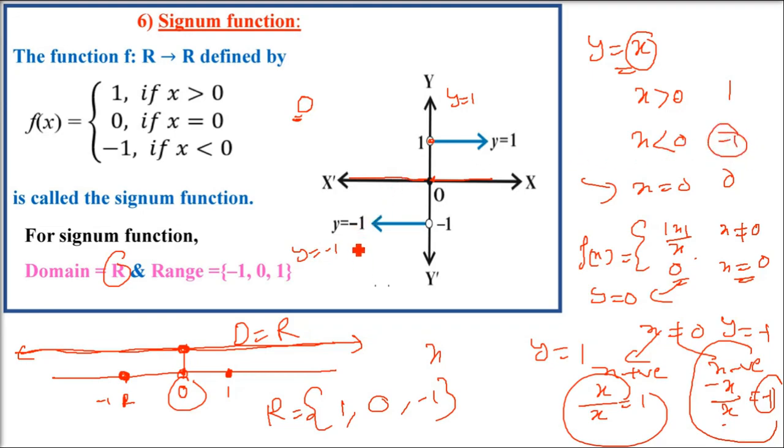So there are 2 lines. y equals 1 is parallel to the x-axis, but not going beyond y equals 0. Here y equals minus 1 is a line parallel to the x-axis, but it will always be in the third quadrant. The first line will always be in the first quadrant. And the point is x equals 0, y equals 0. So 3 things again: negative 1, 0, 1, 1 point and 2 lines. That is why this is a very special function, giving you 3 results.